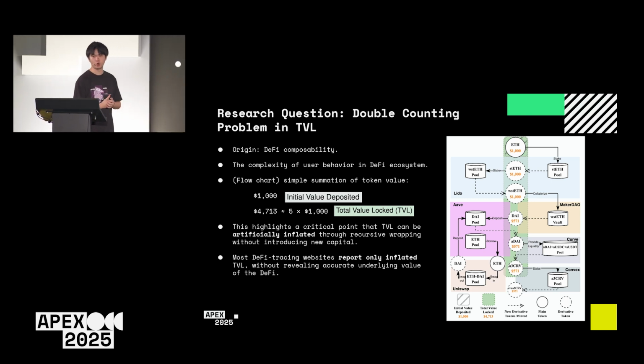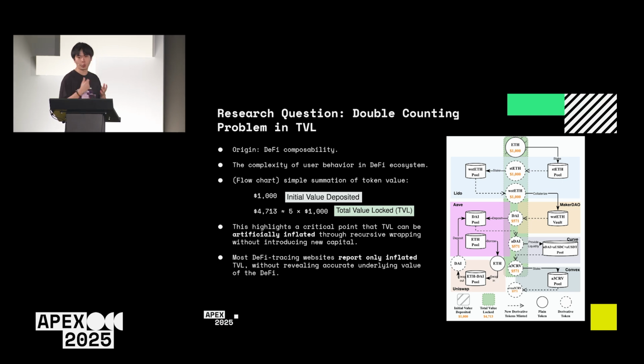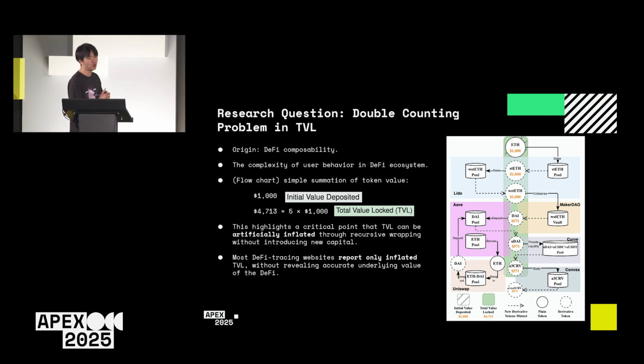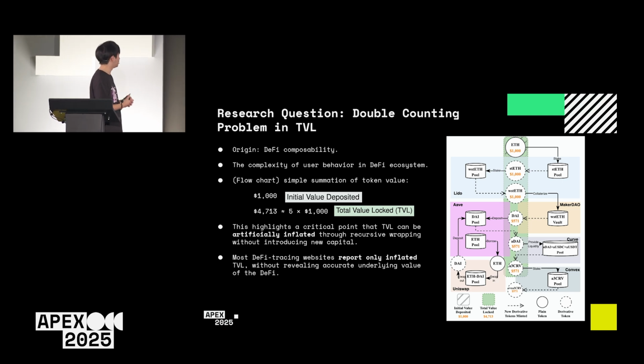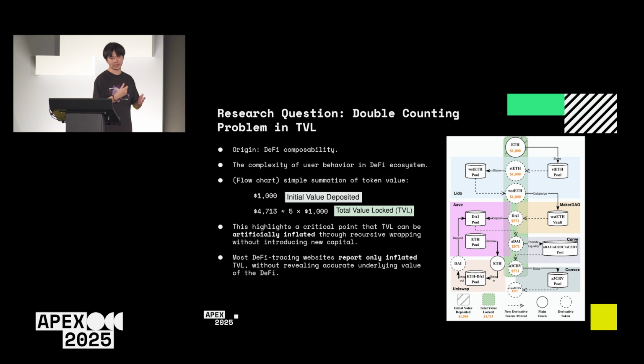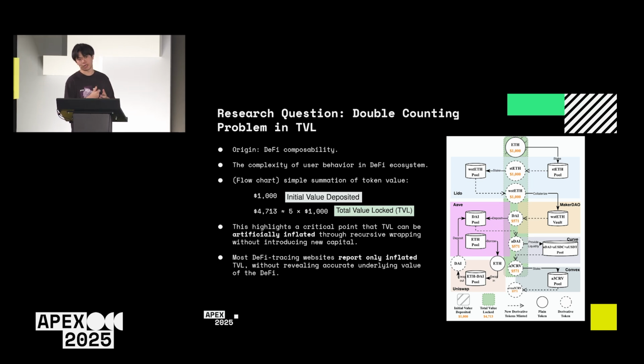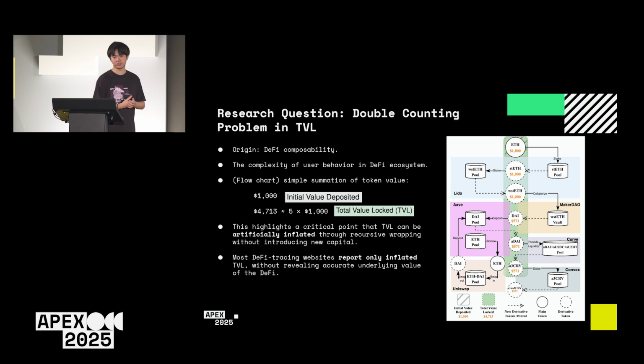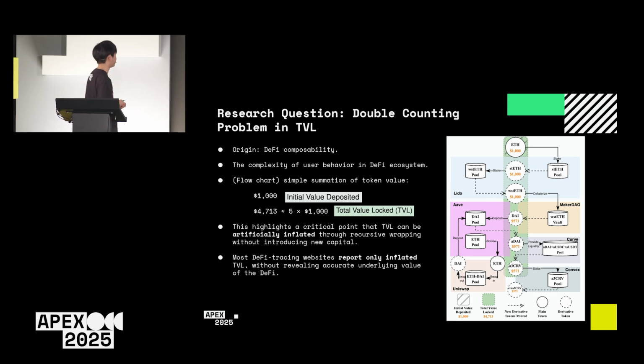To make things even worse, most DeFi tracking websites report only the inflated TVL without revealing any accurate underlying value of the DeFi protocol. This misleads DeFi users, investors, and researchers, because most of them base their research and financial decisions on an inflated metric for DeFi protocol evaluation.